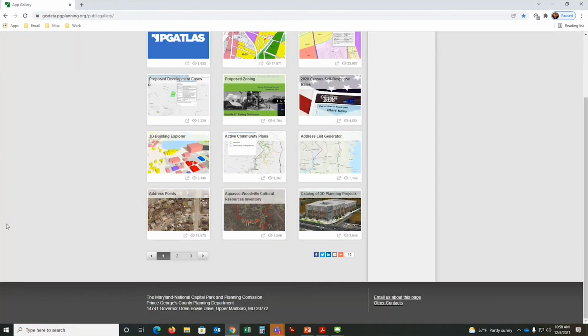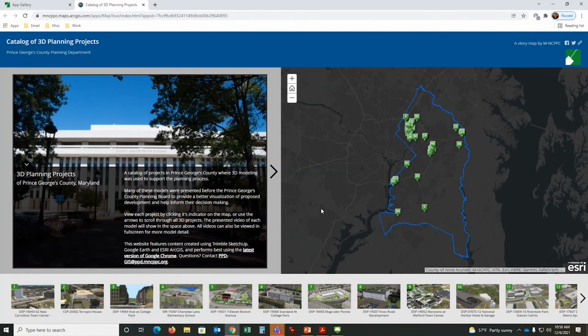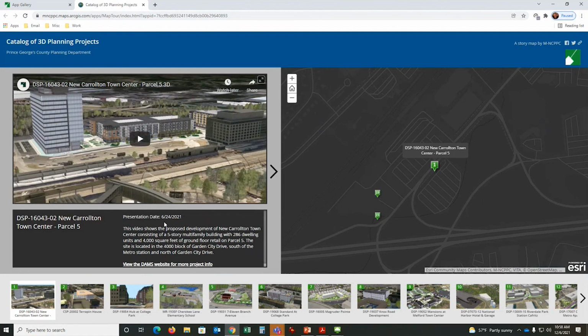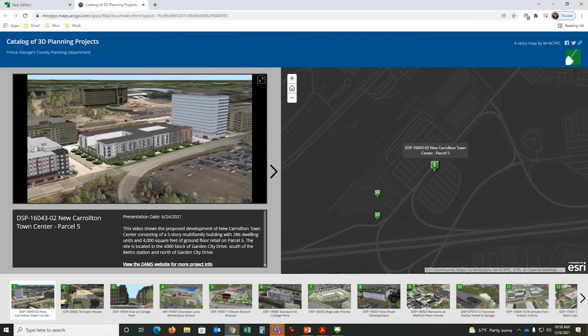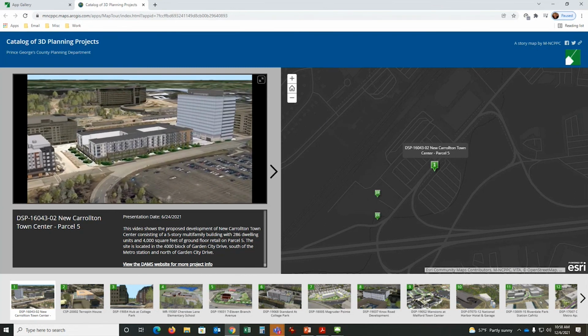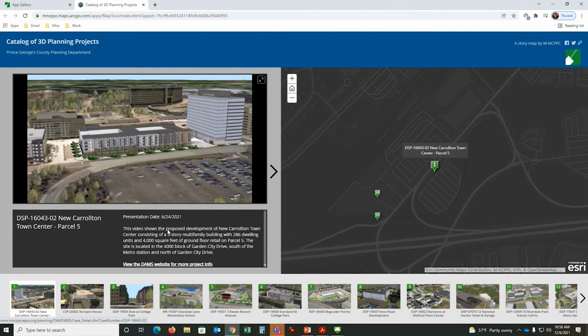If I come down to this one, these are all the 3-dimensional projects, 3D models that we're building for the planning department. These help support work programs. So for this example, this one was fairly new, June of 2021. I can hit play and you'll see how this proposed development, New Carrollton Town Center, what it would look like, where it's located, and view some specific information here.